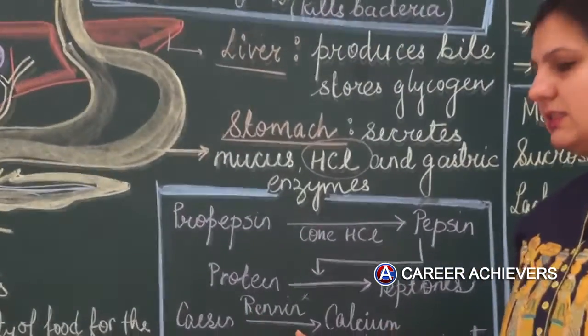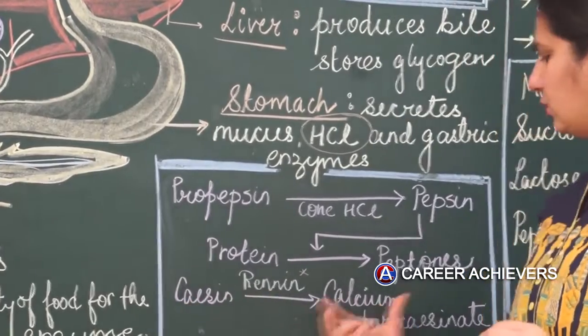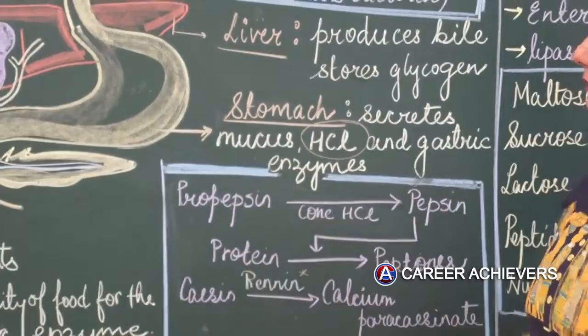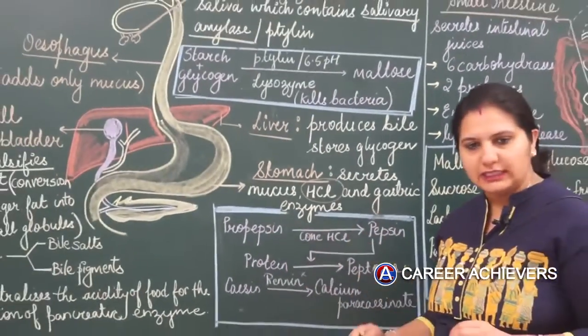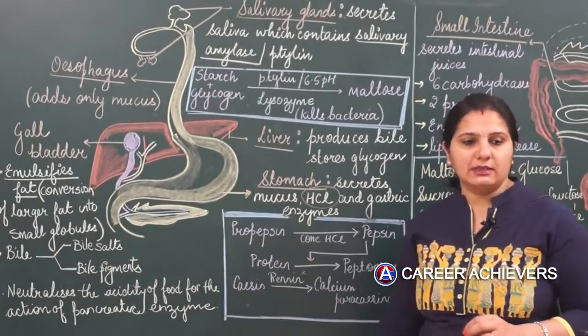R-E-N-N-I-N, that is renin. It is secreted to convert casein into calcium paracaseinate. So only the proteins are partially digested in the stomach because the stomach provides a highly acidic medium.